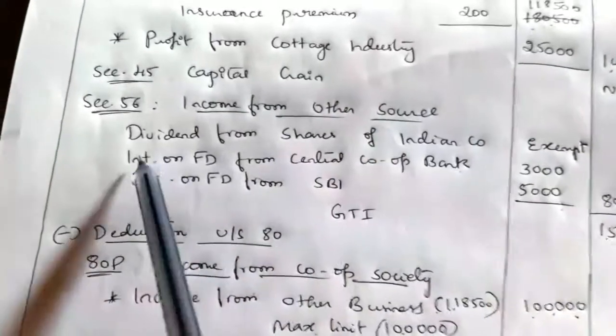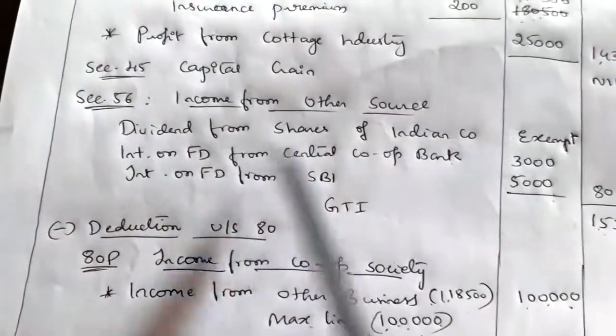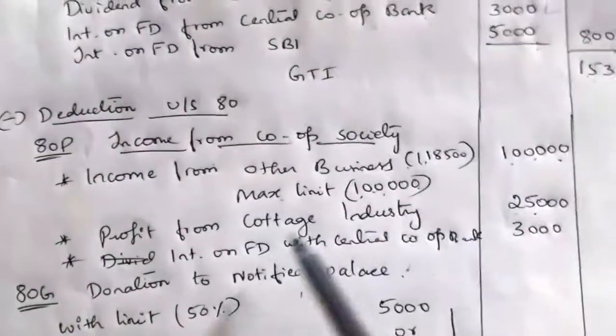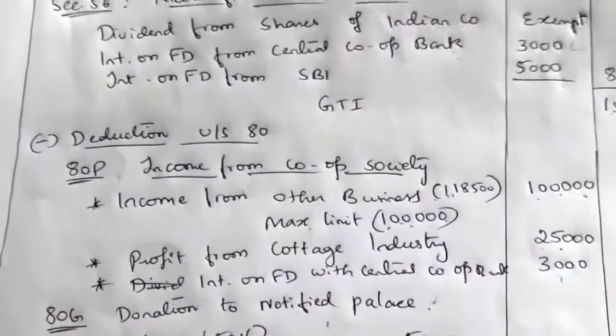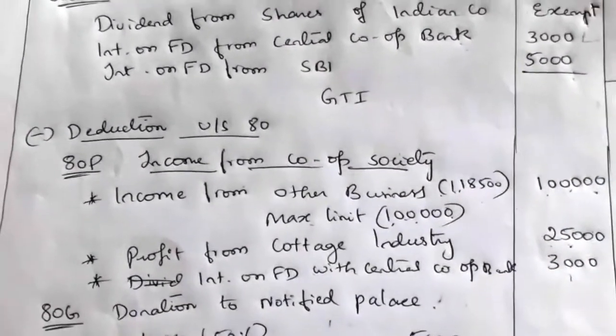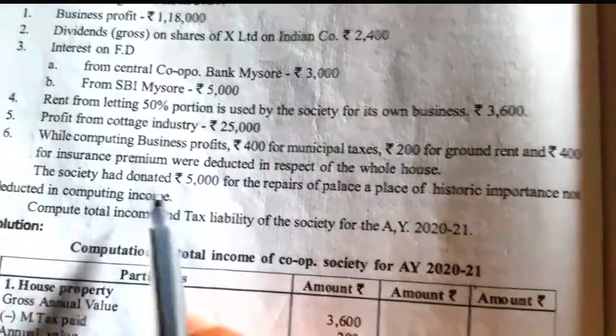Next relating to cooperative, we have dividend from shares. We have interest on FD with Central Cooperative Bank 3,000. So that we can deduct under section 80P. So total deduction under section 80P is 1,28,000. Next deduction we have here, donation.